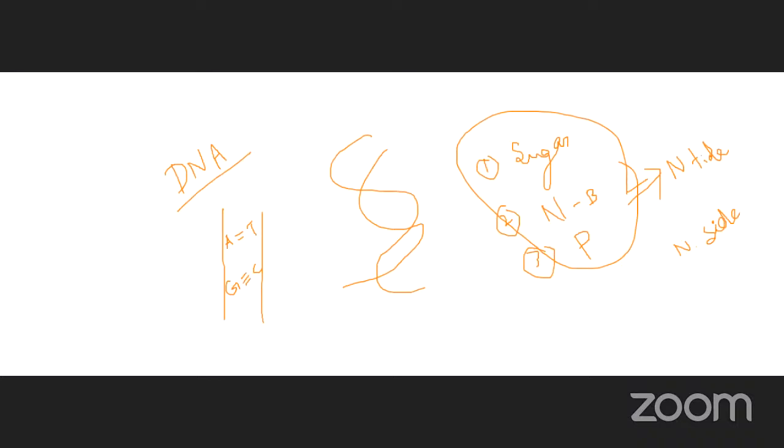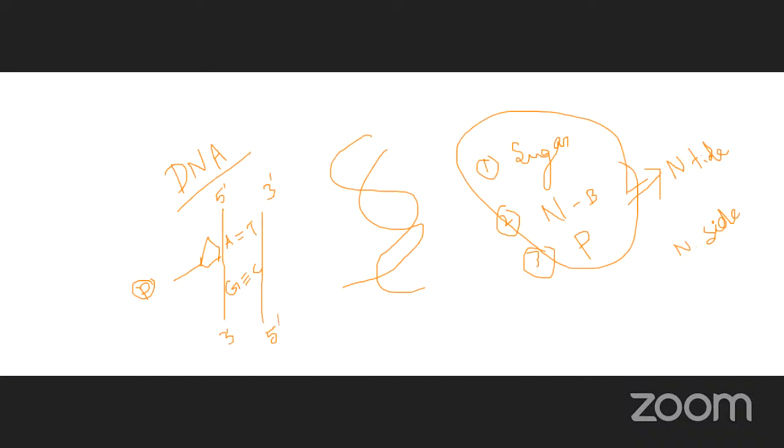On the outer side there is a sugar molecule, followed by a phosphate molecule. Here one end is called 5 prime and the other is called 3 prime. The two strands run opposite, anti-parallel to each other.